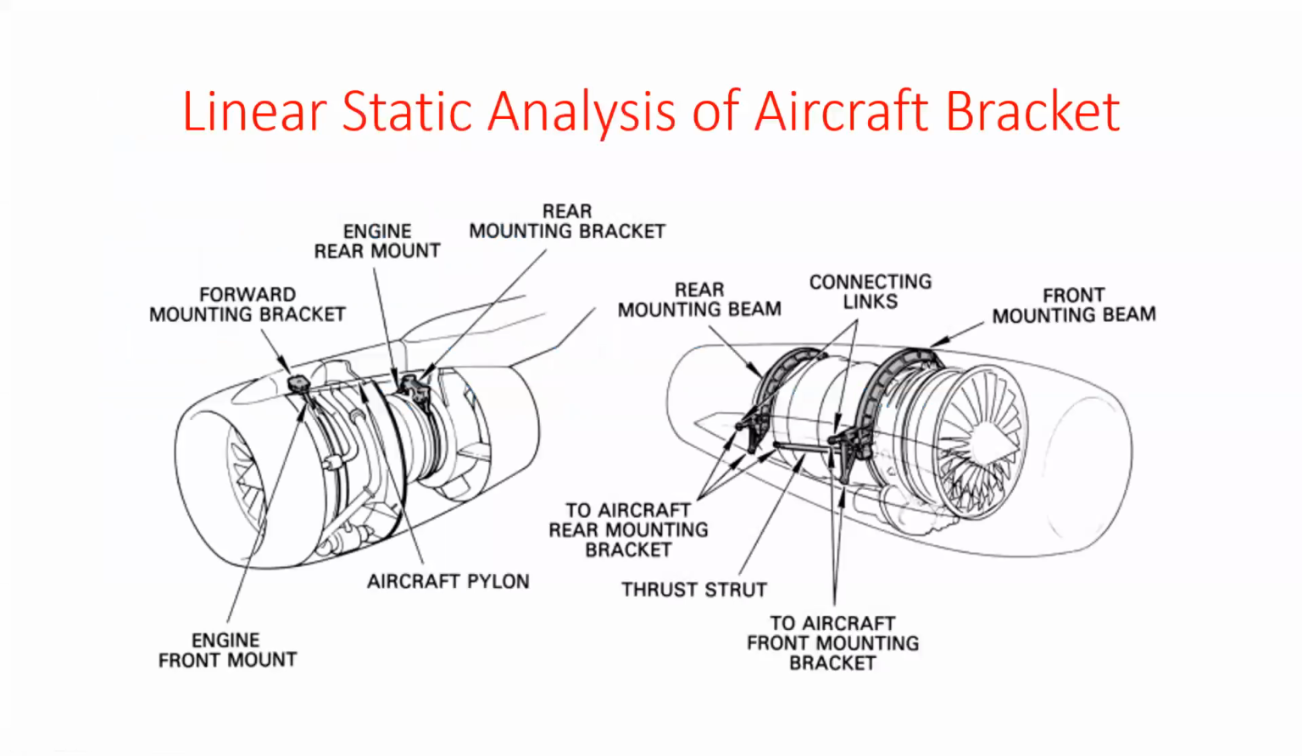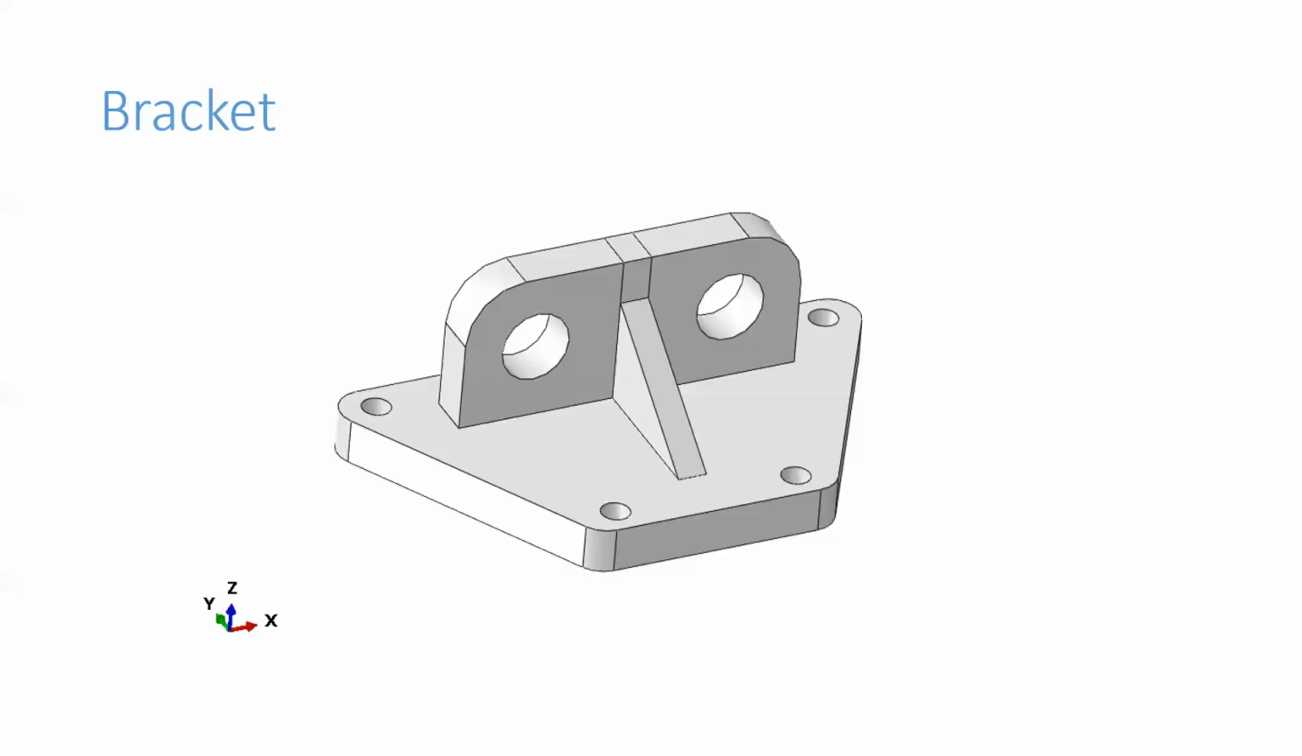Aircraft brackets are essentially supporting structures that are used to attach different components while supporting one or the other. I'm just showing you the location of this bracket. You can see the forward mounting bracket and the rear mounting bracket. So these are the locations in the aircraft. And this is the bracket we are going to model today. There are different designs of brackets.